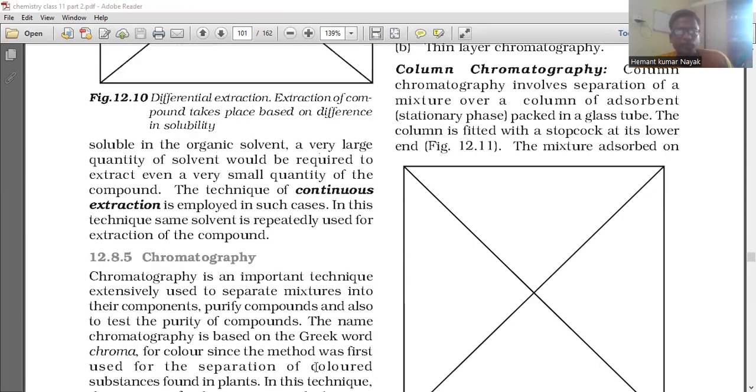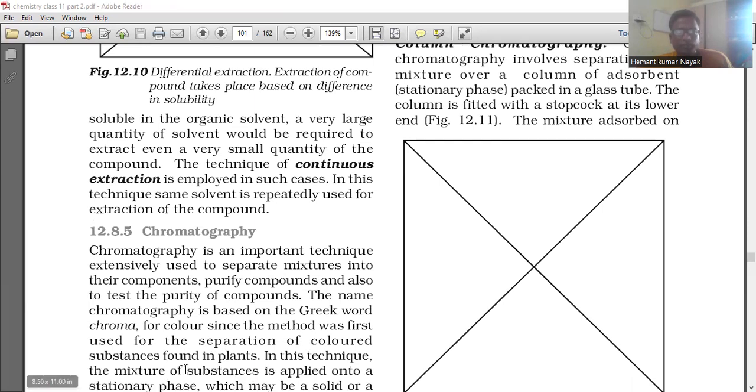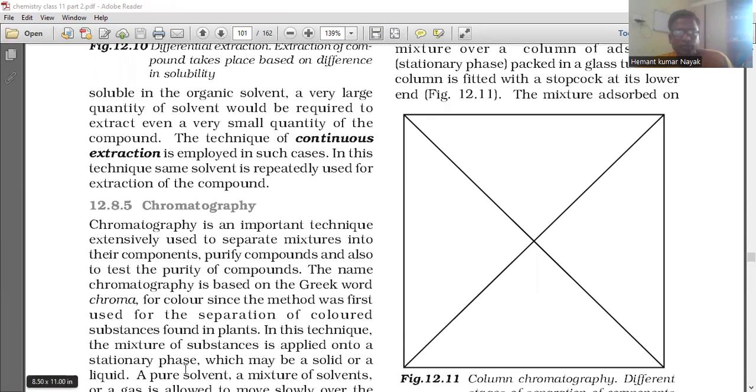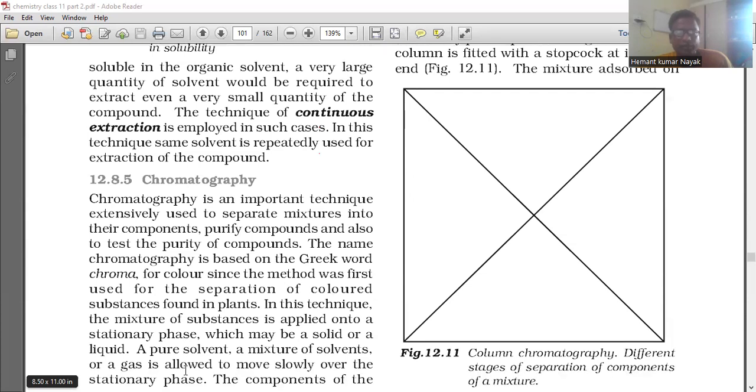And then chromatography. Chromatography is an important technique extensively used to separate mixtures into their components, purify components, and also to test the purity of compounds. The name chromatography is based on the Greek word chroma for color, since the method was first used for the separation of colored substances found in plants. In this technique, the mixture of substances is applied onto a stationary phase, which may be solid or a liquid. A pure solvent, a mixture of solvents or a gas is allowed to move slowly over the stationary phase.